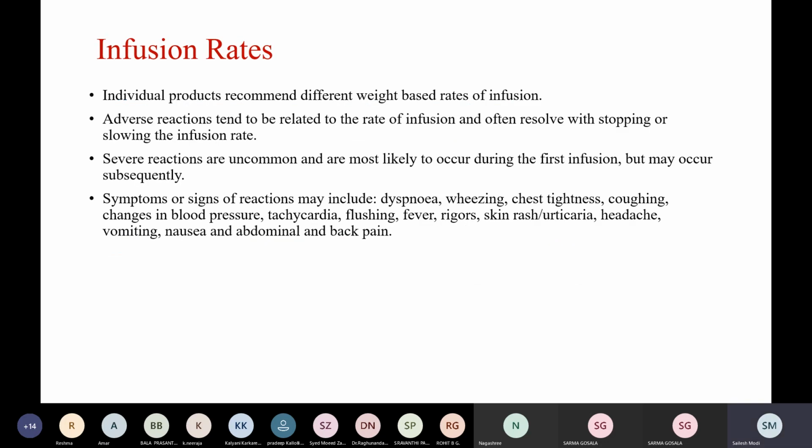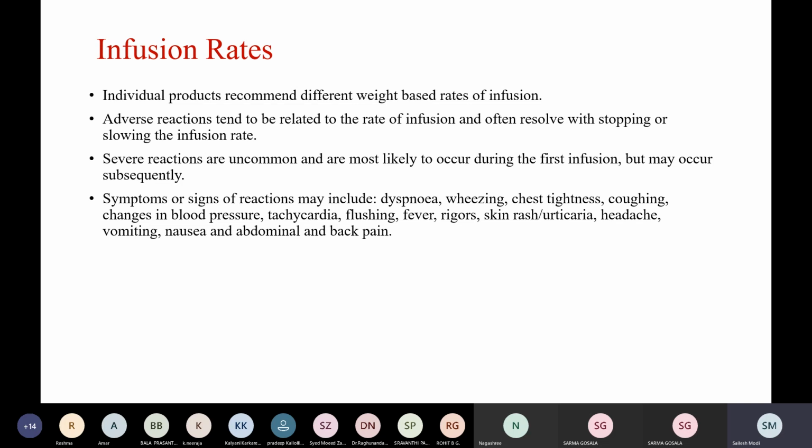Coming to infusion rates, individual products recommend different weight-based rates of infusion. Adverse reactions tend to be related to the rate of infusion and often resolve with stopping or slowing the infusion rate. Severe reactions are uncommon and are most likely to occur during the first infusion, but may occur subsequently also.